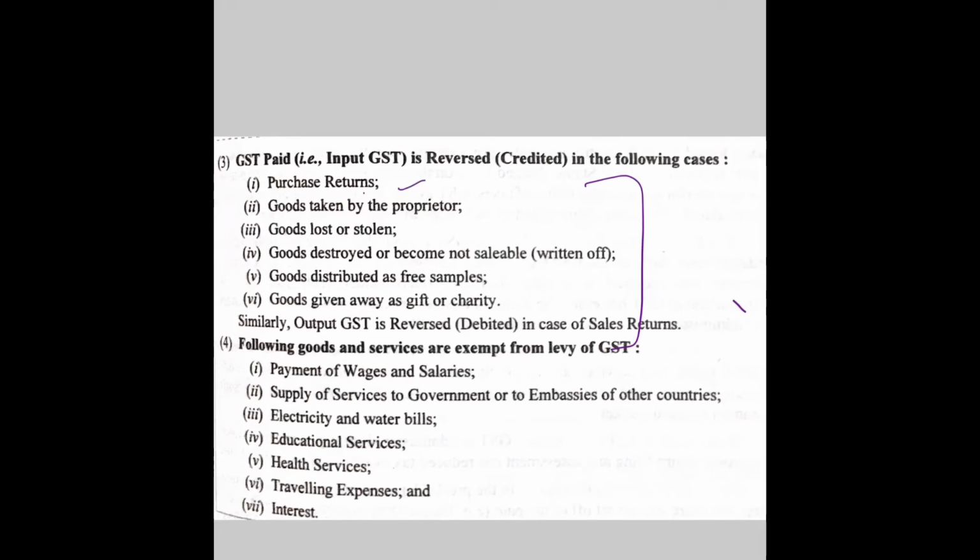Goods taken by the proprietor, meaning drawings. Goods lost or stolen, lost by theft, lost by fire. Goods destroyed or become not saleable. Goods distributed as free samples, in the case of advertisement. Goods given away as charity. Similarly, output GST is reversed, meaning debited, in the case of sale return. Remember that output GST is normally credited in the entry, but in the case of sale return, it will be debited in the entry.